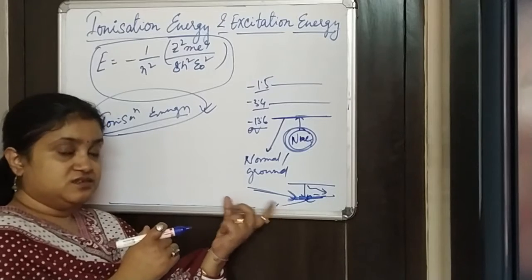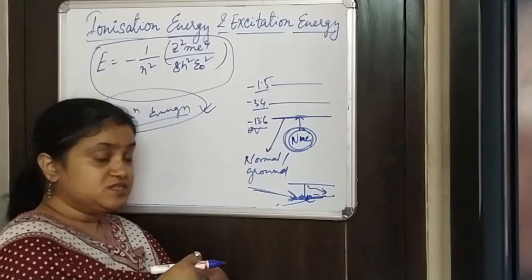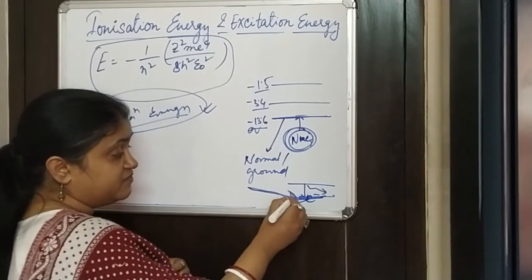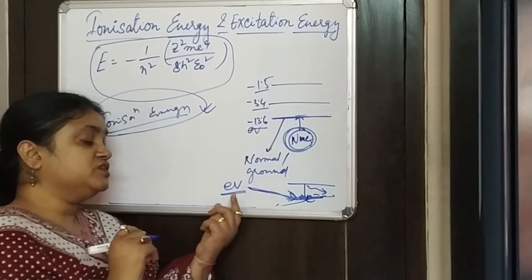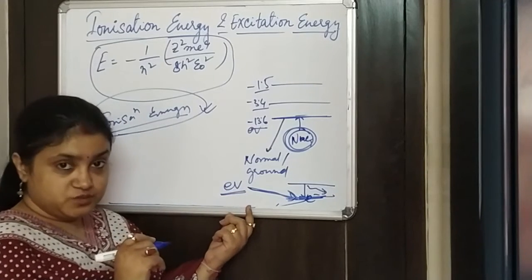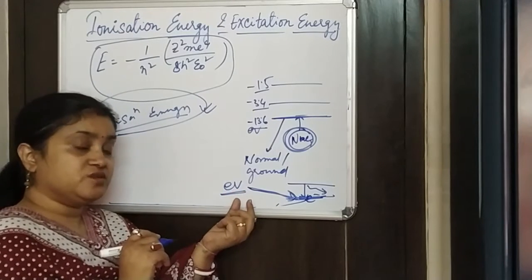This energy can be depicted in any unit, but if the ionization energy is denoted in electron volt, here the volt or the potential comes into the picture.